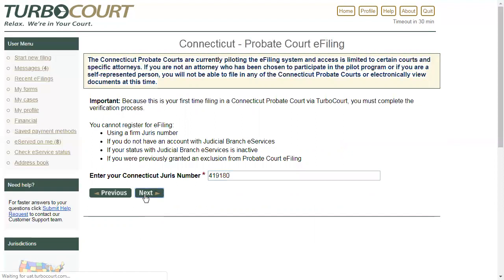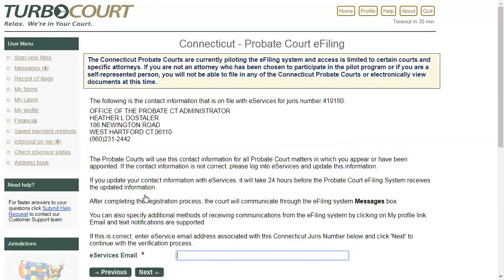I'll click Next, and when I do, we ask e-services to tell us who they have on file for that juris number. And so here it's showing Heather Dostler and her contact information. Now, if that's me, great. If I mistyped it and it's somebody else's juris number, go back, change the number.